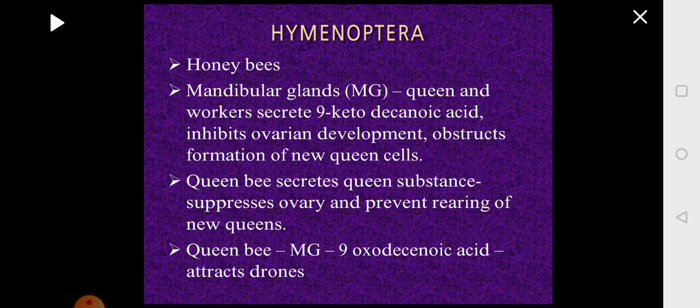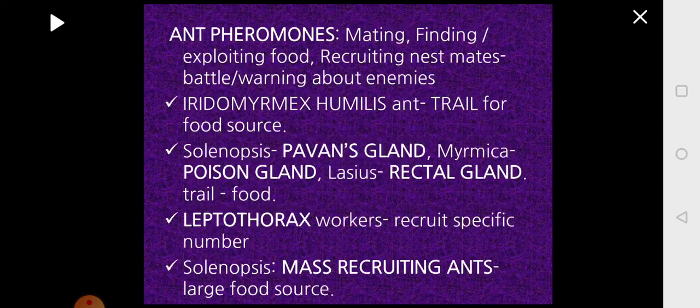Queen bee again will produce another pheromone by the mandibular glands, and chemically it was identified as 9-oxodecanoic acid. The function of this pheromone is to attract the male, which is called the drone, and during mating or swarming flight, the queens and drones will go out for the purpose of mating. So the queen releases oxodecanoic acid to attract the drone, and then the mating will happen.